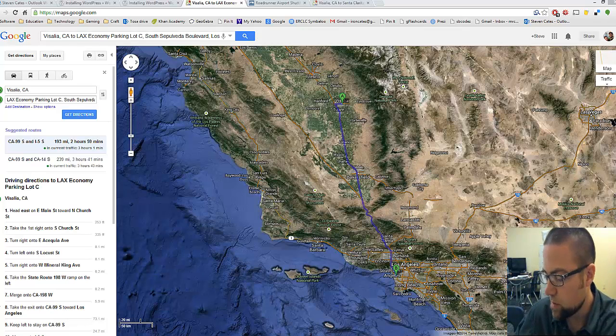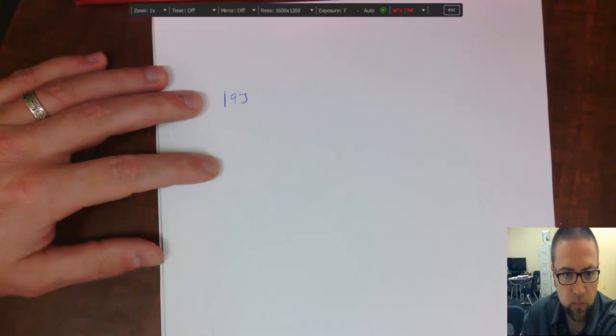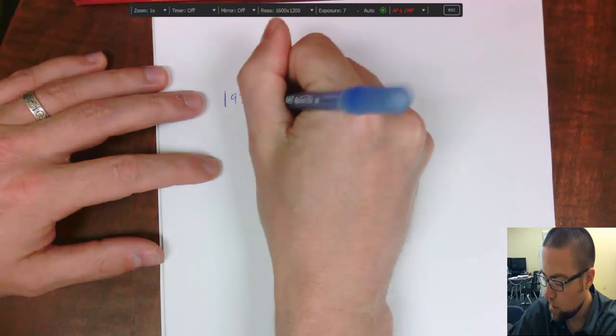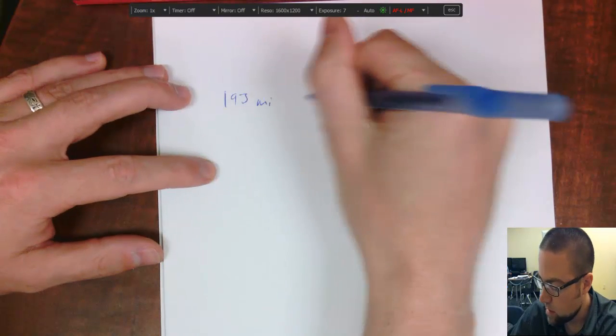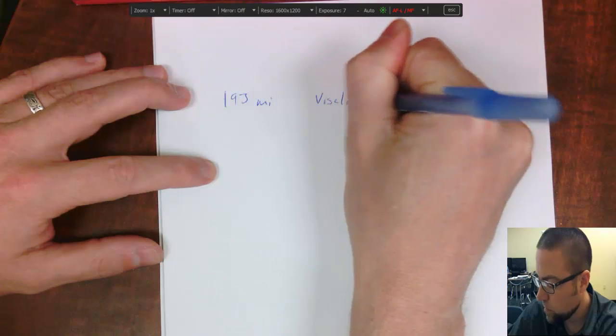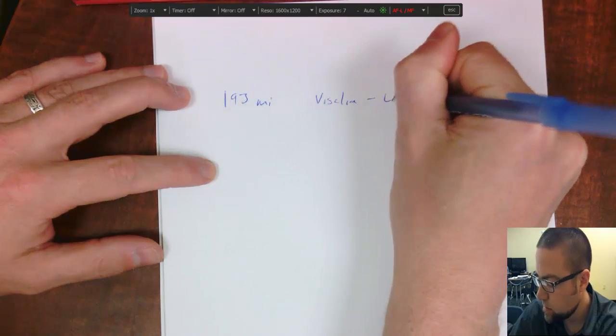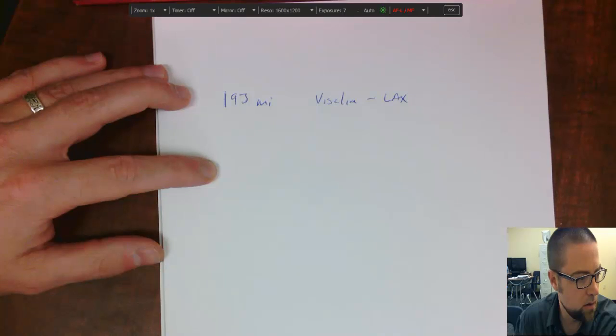Okay, the first step in solving a problem like this is I need to figure out actually what information I need, what information is not useful, right? So first, what do I need? I think I need to find out the distance, right? So the distance I have put into Google Maps here, and I found out that it's 193 miles. So I'll write that down on my paper. You'll see it over here. Okay, 193 miles, and this is Visalia to LAX. All right.